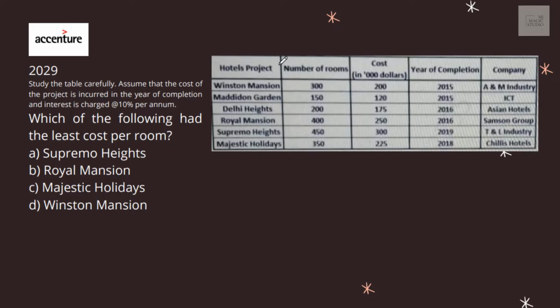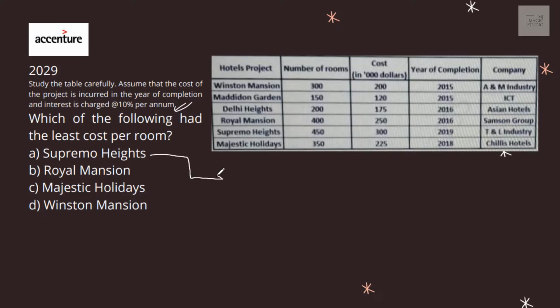Okay, study the table carefully. A table is given, different hotel projects are there, number of rooms in those hotels, cost in thousands of dollars, years of completion. Assume that the cost of project is incurred in the year of completion and interest is charged at the rate of 10% per annum. Which of the following had the least cost per room?